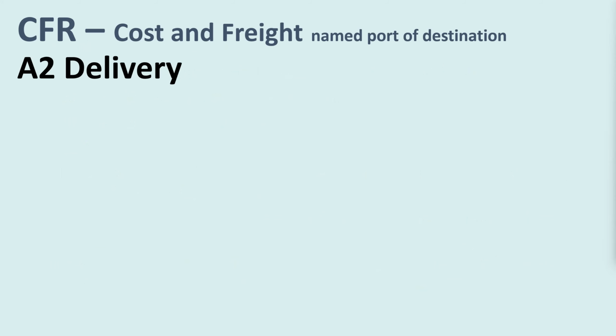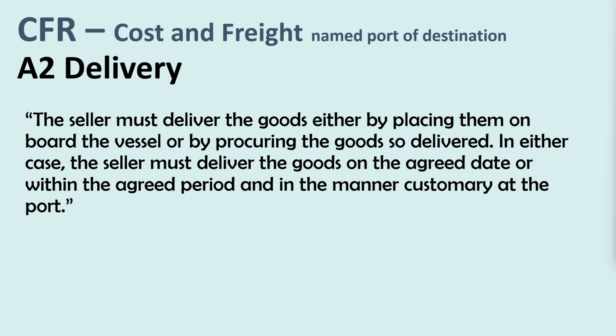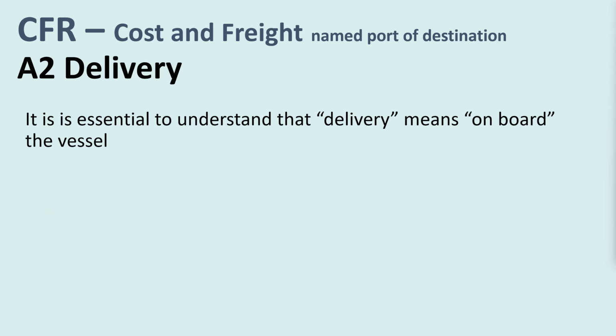A2, delivery. The seller must deliver the goods, either by placing them on board the vessel or by procuring the goods so delivered. In either case, the seller must deliver the goods on the agreed date or within the agreed period and in the manner customary at the port. It's essential to understand that delivery means on board the vessel.